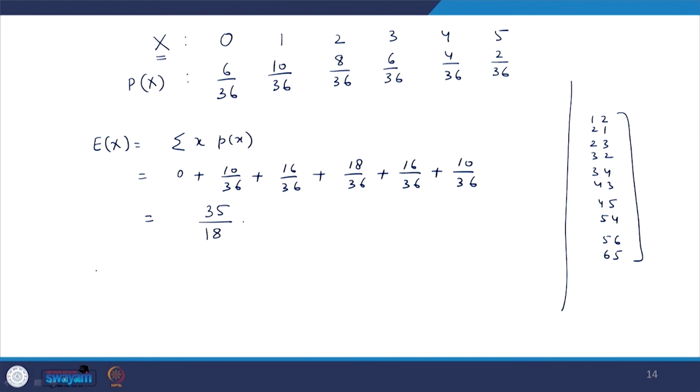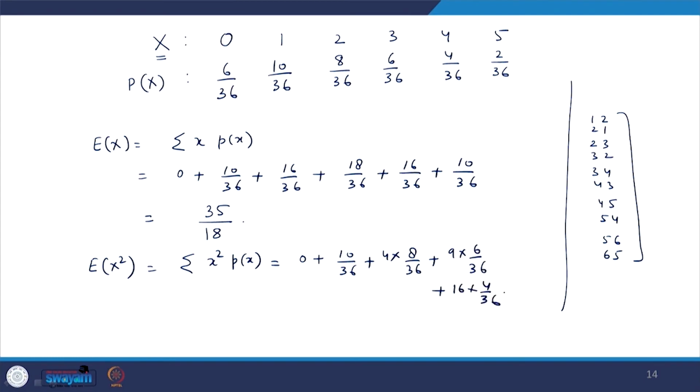Okay. Now, what is the expectation of x square? The expectation of x square is summation x square p(x). So, that will be 0 plus 10 by 36 plus 4 into 8 by 36. You have to make a square of each value and then multiply with the respective probability. Similarly 9 into 6 upon 36 plus 16 into 4 upon 36 plus 25 into 2 upon 36, and that simply will be given by 35 upon 6, that you can verify.